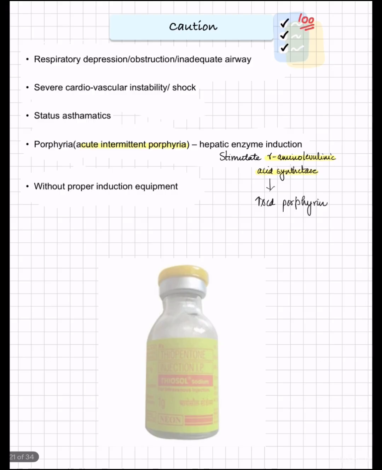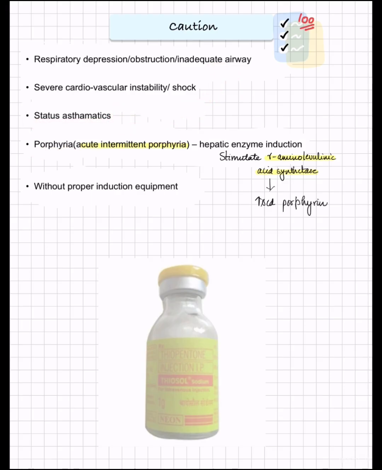Coming to cautions while using thiopentone, in obstructed airway patients, in patients with inadequate airway, you should always be cautious. Why so? Because it does not completely obtund the airway reflexes and might cause bronchospasm or laryngospasm. In severe cardiovascular instability or in shock patients. Why? Because it decreases the cardiac output. In status asthmaticus, same reason as that of obstructed airway.